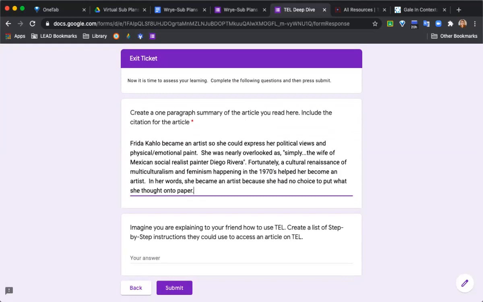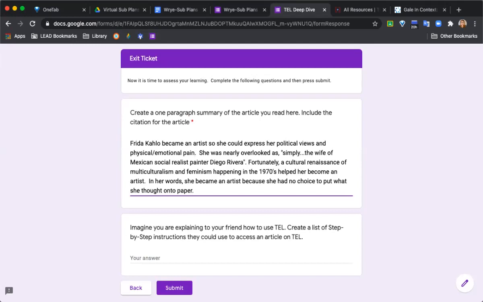Frida Kahlo became an artist so she could express her political views and physical/emotional, that should say pain, not pink. That's why we proofread. She was nearly overlooked as simply the wife of Mexican social realist painter Diego Rivera. Fortunately, a cultural renaissance of multiculturalism and feminism happening in the 1970s helped her become an artist. In her words, she became an artist because she had no choice but to put what she thought onto paper.